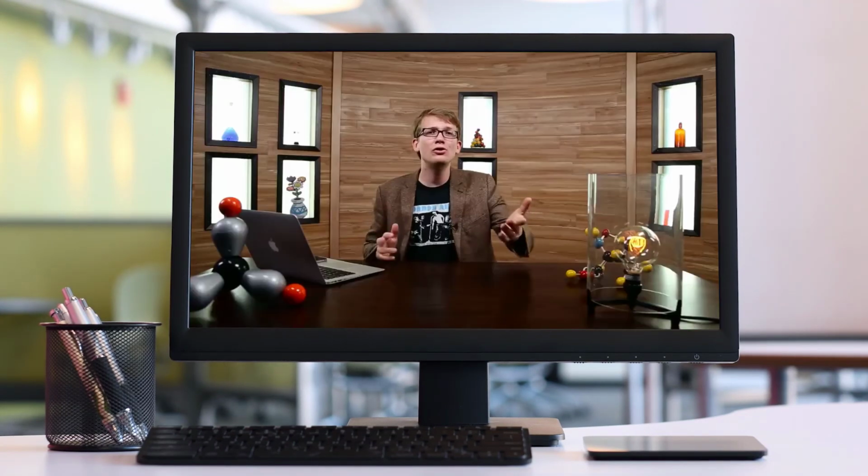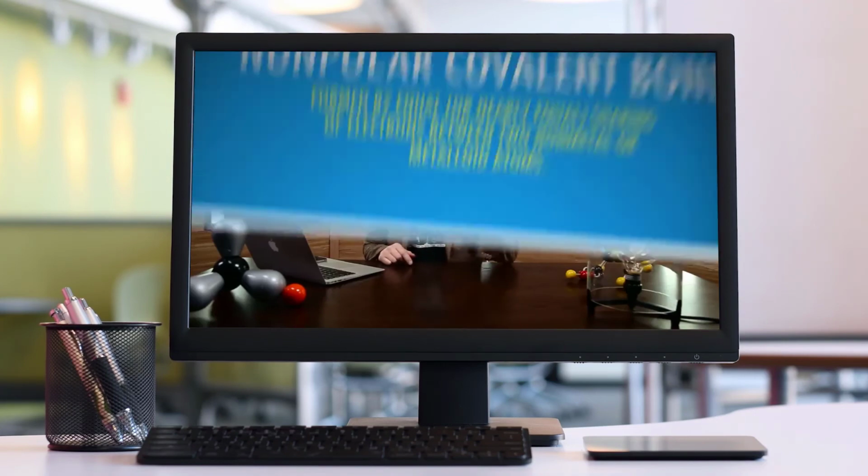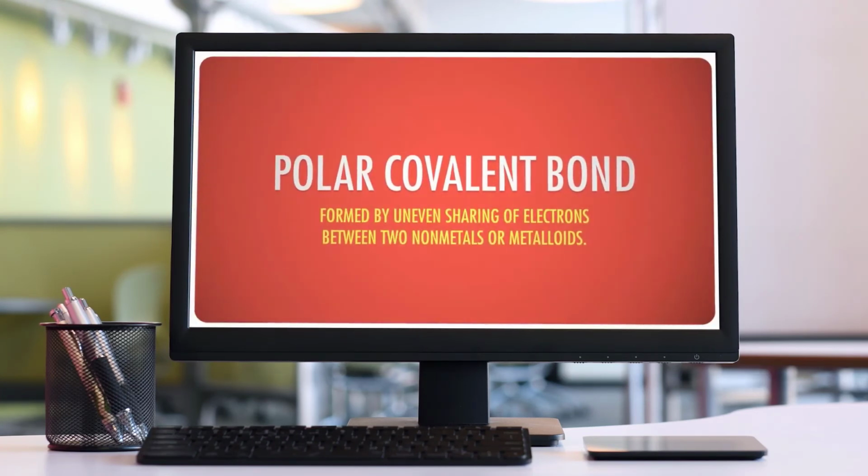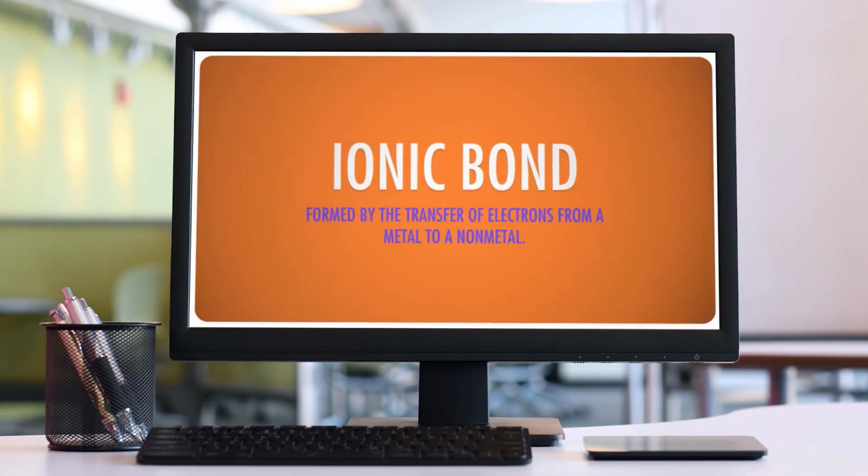And because they consist of a positive ion and a negative ion, two charges completely separated between two different particles, ionic bonds are extremely polar. Way more polar than polar covalent bonds. And so those are our three types of bonds. Nonpolar covalent, formed by the equal or nearly equal sharing of two electrons between nonmetal or metalloid atoms. Polar covalent, formed by the uneven sharing of electrons between two nonmetals or metalloids. And ionic, formed by the transfer of electrons from a metal to a nonmetal.